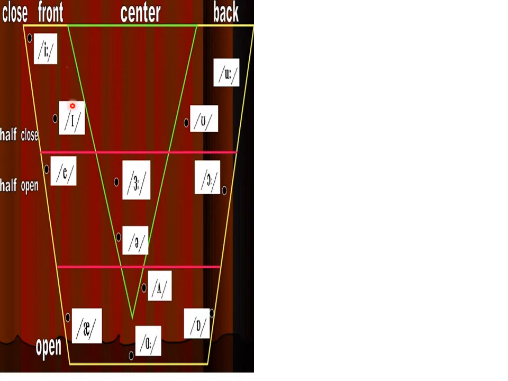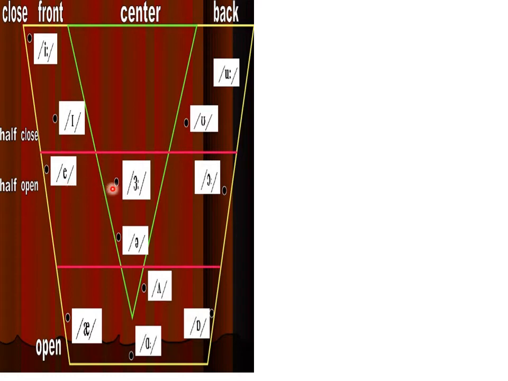Next, it is front. Then this one is at the back side, and this one is also back. Half close: it is very close, but it is half close. Next, half open.